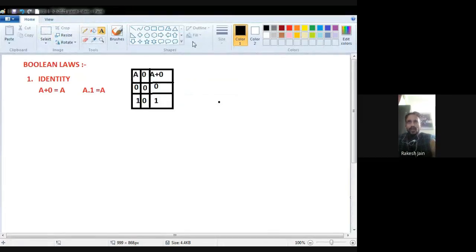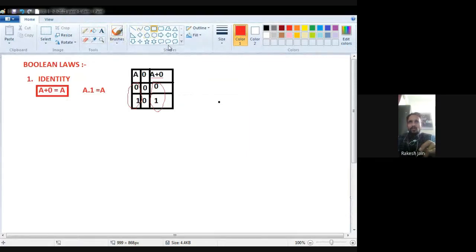So see, we found this truth table. A is 0 and 1, and as the result of A plus 0, we again find 0 and 1 as it is. It means A plus 0 is nothing but A. So this law is proved. This identity postulate, we checked that A plus 0 is really A. First we put A as 0, the second time A as 1, and 0 as 0 both times. As a result of A plus 0, we find that A plus 0 is the same as A.